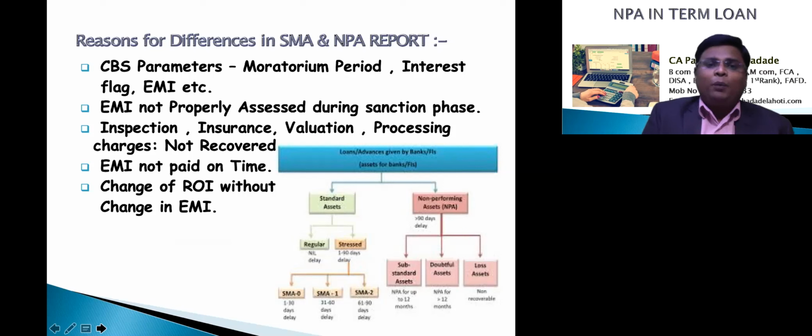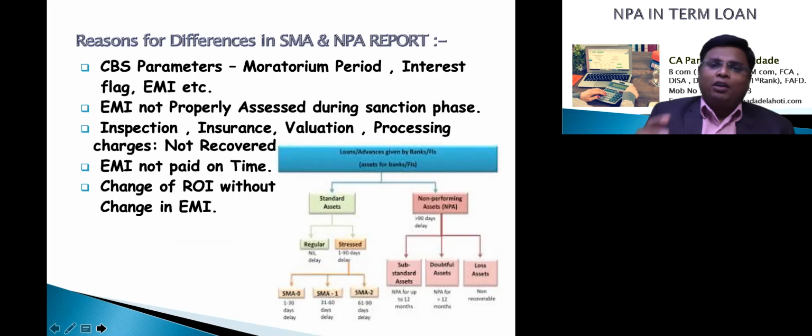EMI means equated monthly installment, meaning that if a loan is taken for X amount and EMIs are paid for a decided tenure, at the end of the tenure the account balance will get to 0. So the EMI is a properly set amount. But while calculating during the sanction process, certain mistakes may happen at the bank end or officer end, and the EMI is not properly set.